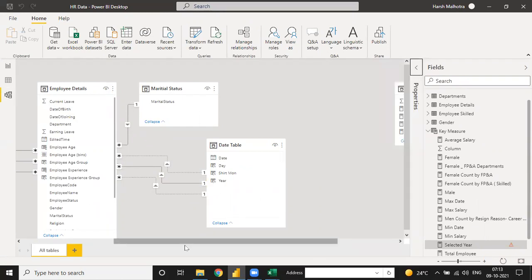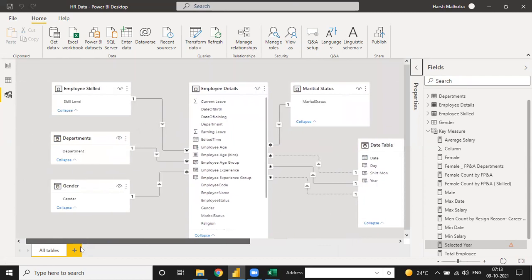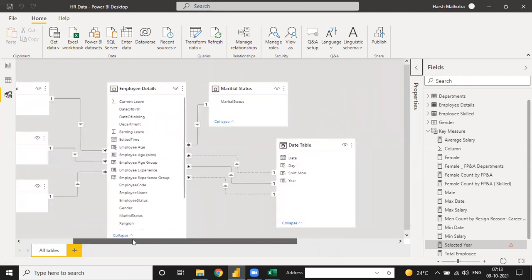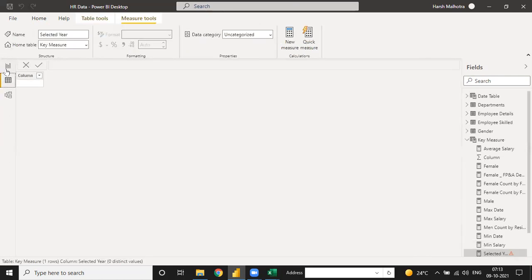Relationship is very important, so we first need to check the relationship and then we connect. This is the date table. This is an active relationship and this is an inactive relationship.